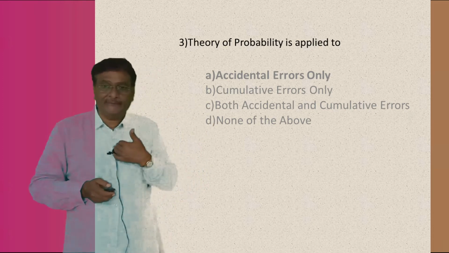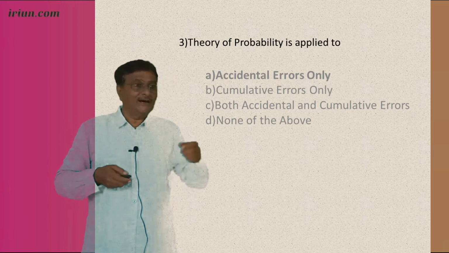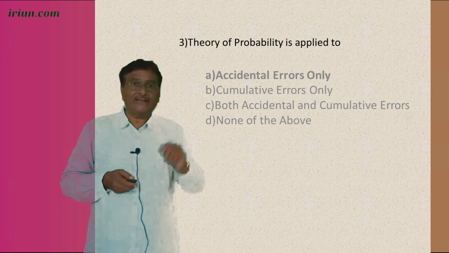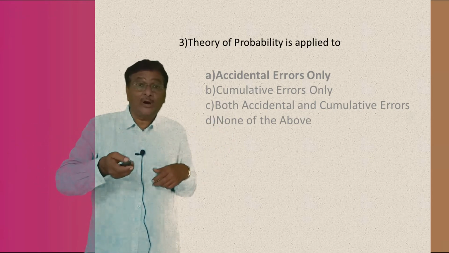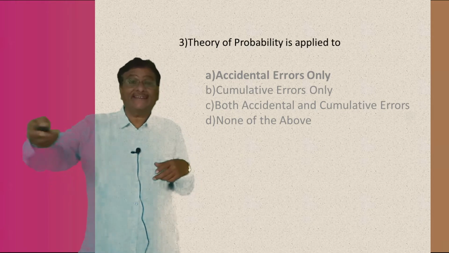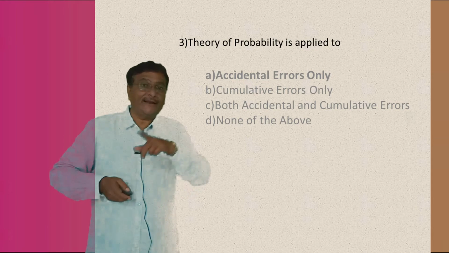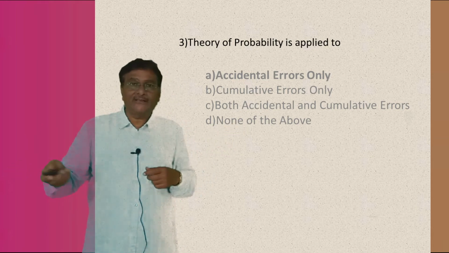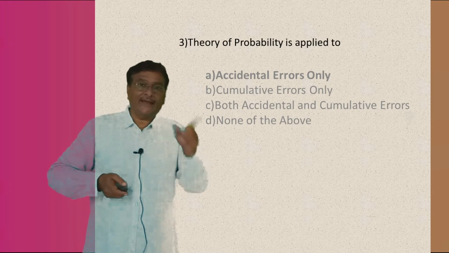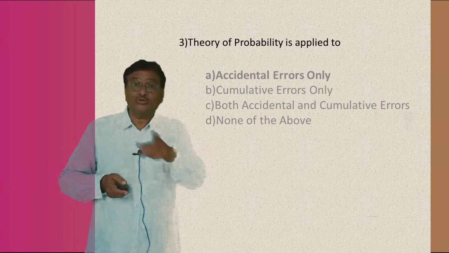If you ask me, the cumulative error is always accumulating. The first observation, the error is 4 centimeter. In the second observation, the error is 9 centimeter. Then what is the cumulative error at the second point? It will be 9 plus 4, that is 13. In the third observation, if the error is 1 centimeter, then 13 plus 1, cumulative.